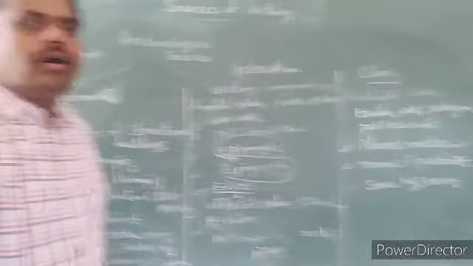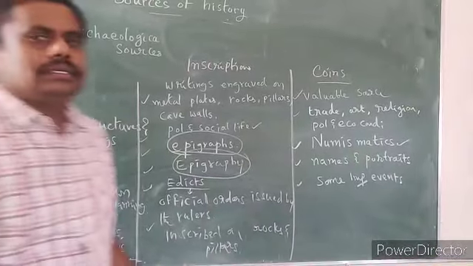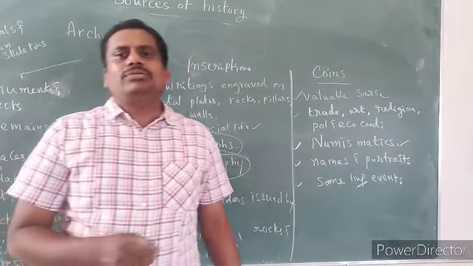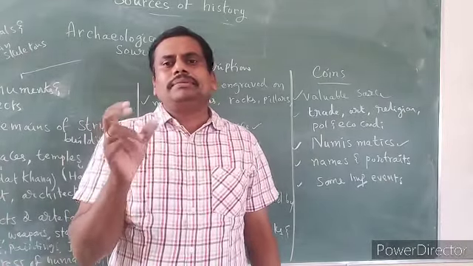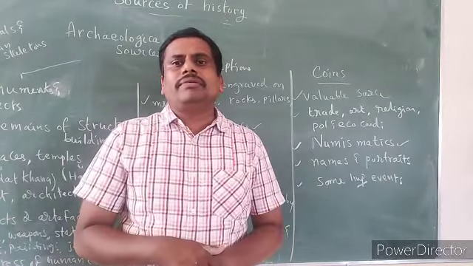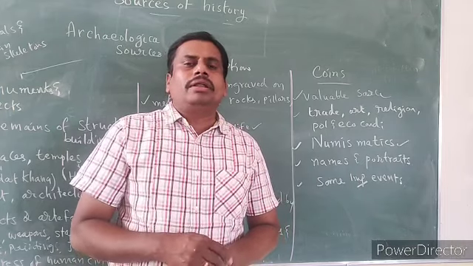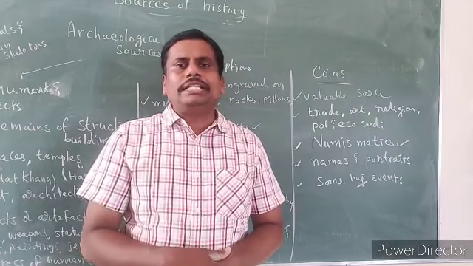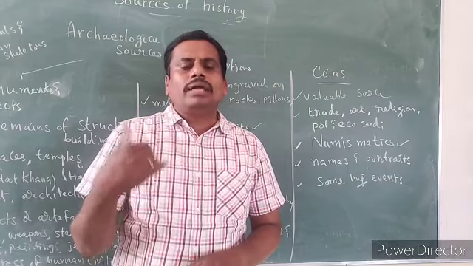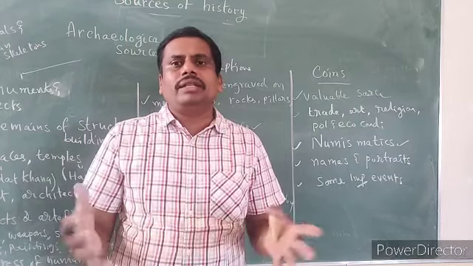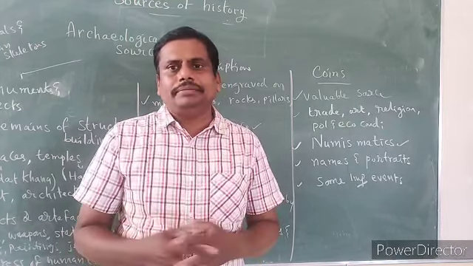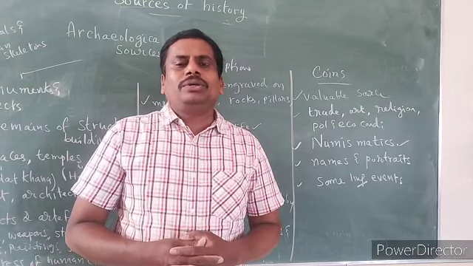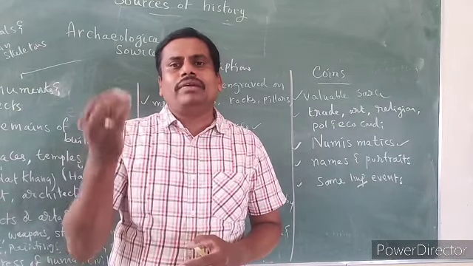And finally, coins. See, nowadays, by observing coins, don't you find some great personalities of our country? Particularly if you see our currency notes, you find our father of nation. Who is our father of nation? Mahatma Gandhi. And also on coins, you find our national leaders.